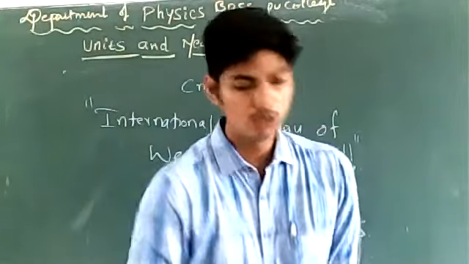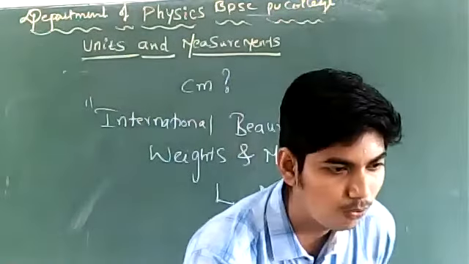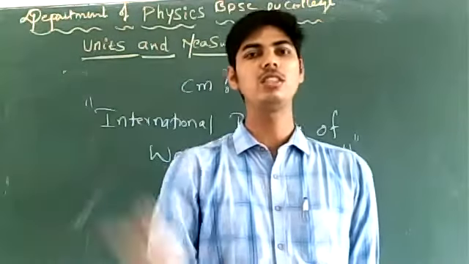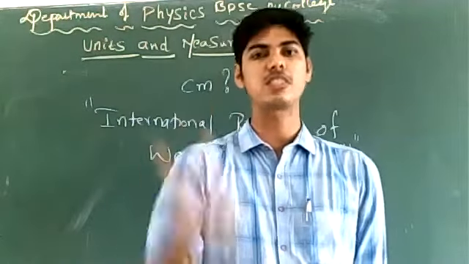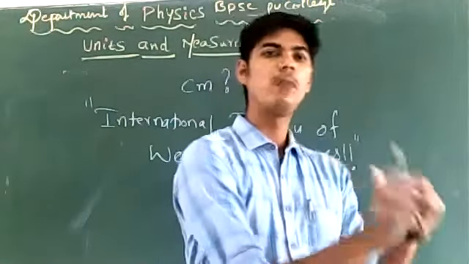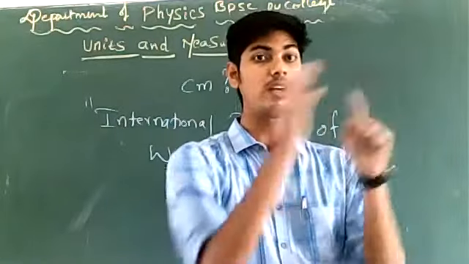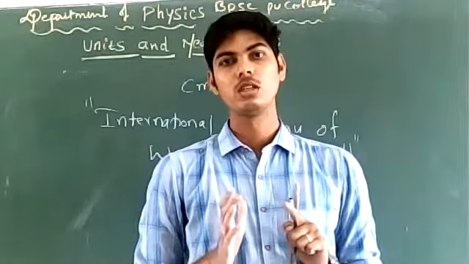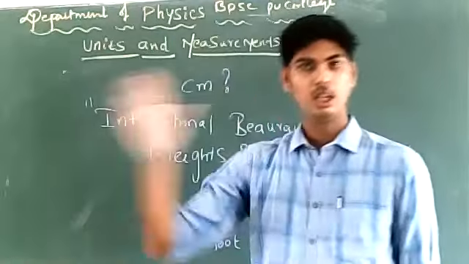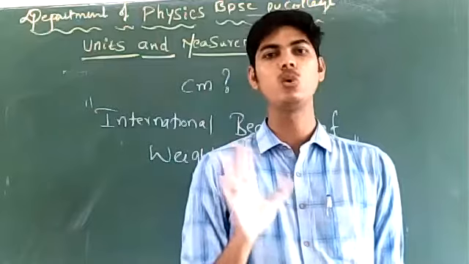With time, they changed this. Let us not express length in foot, because it is not convenient. See, they changed these units or standards for convenience. Foot was not convenient, mass in pound was not convenient, so they decided and changed the standard. Whatever they say, we have to accept it. What is decided in the International Bureau of Weights and Measures is to be accepted by all of us. Right? That's the convention, that is the rule.